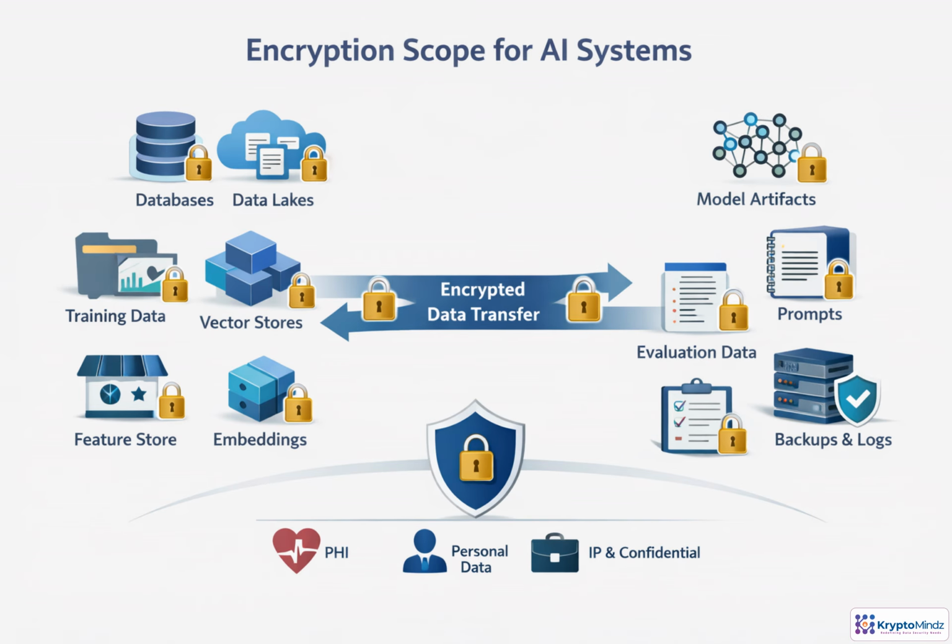For AI systems, encryption has to follow the data, not just protect the main database. Sensitive inputs may become features, embeddings, prompts, model weights, evaluation results, logs, and backups. Each handoff matters too: clients to APIs, pipelines to model endpoints, and internal systems to vendors. The rule is simple: classify the asset first, then require encryption at rest and in transit, wherever PHI, personal data, proprietary data, or confidential model assets appear.